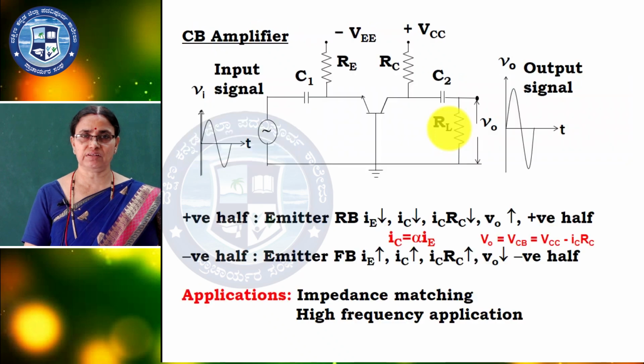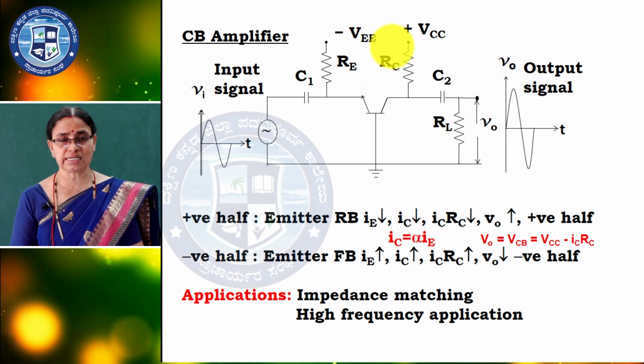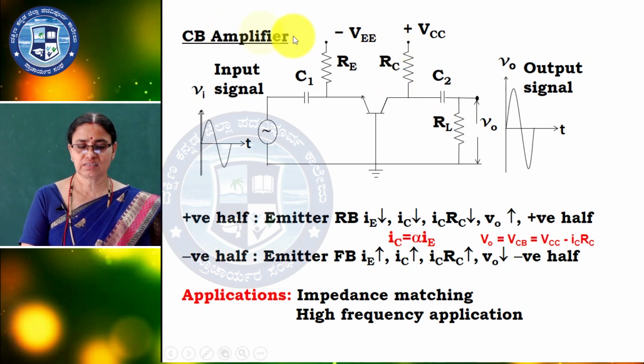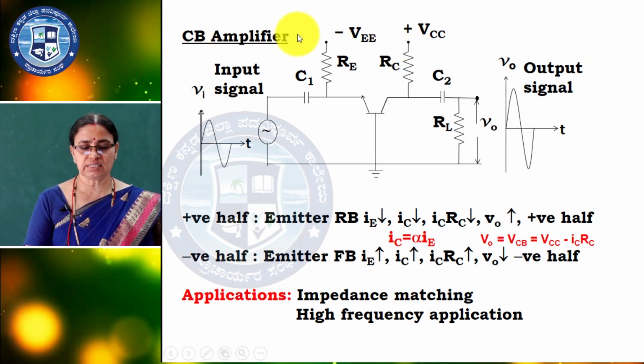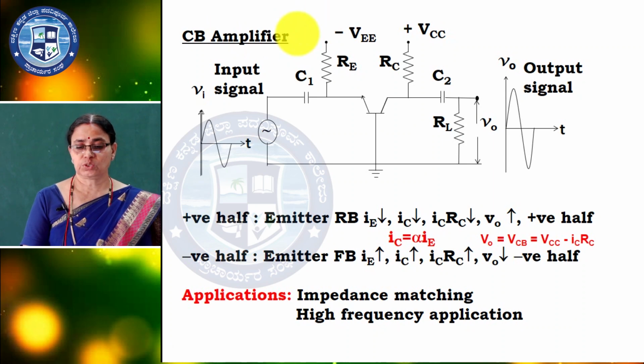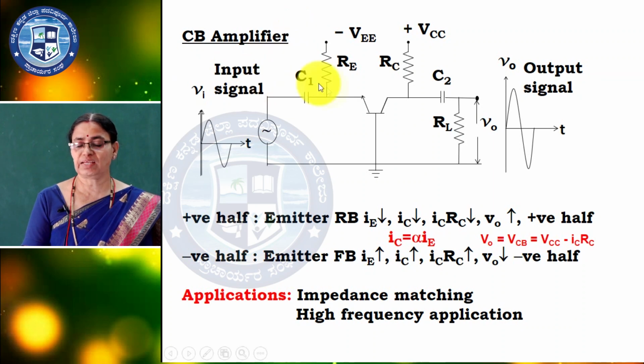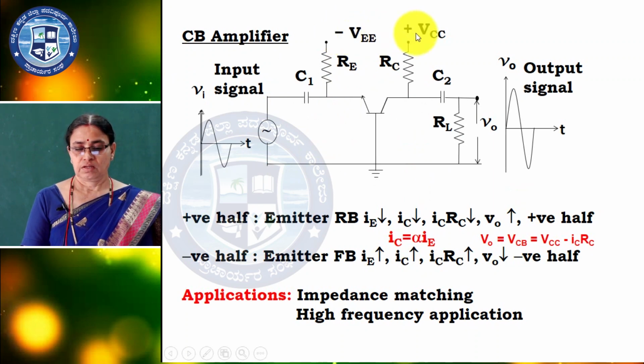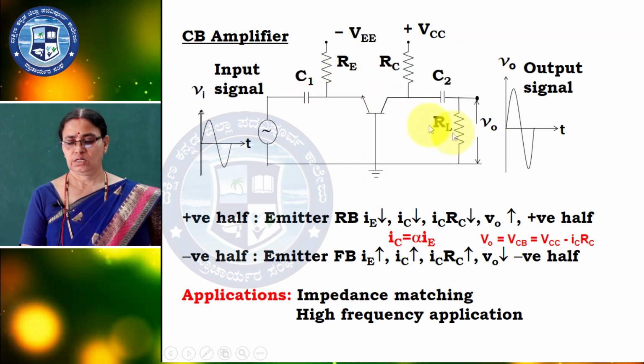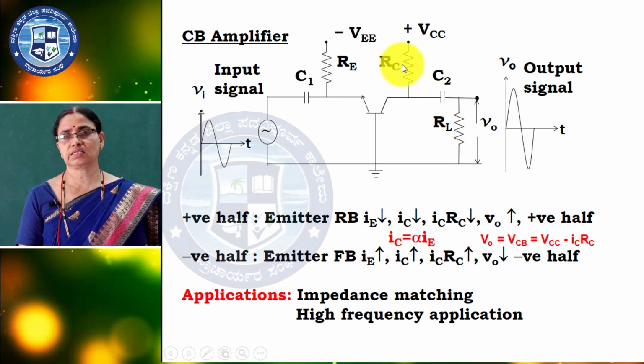Next one, CB amplifier, the common base amplifier. Looking at the circuit, you can understand the base is common to the input and output. The input signal is given to the emitter. Here we are using a dual supply, that is minus VEE and plus VCC. The negative part I did not show here because the same diagram is given in the textbook. C1 and C2 are the coupling capacitors, RL is the load resistance, RA and RC are the resistors, the voltage divider.